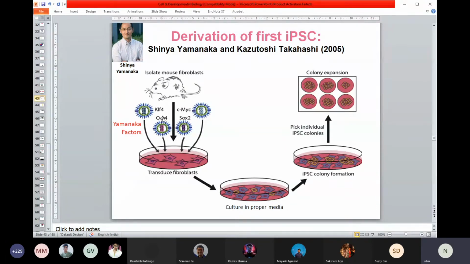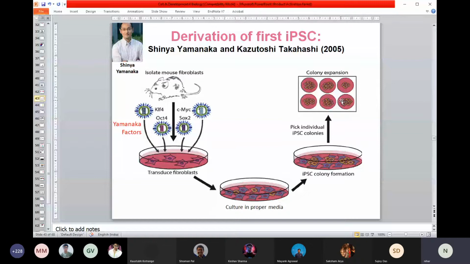So think about it: you take your skin cell, put it in your dish, and just add four different factors. They are called transcription factors. Four different factors, KLF4 and so on. You don't have to remember these names. Just remember four different transcription factors in different combinations. It's not that all will be at the same level. The combination is now well formulated. You put this in a normal cell, a skin cell or any other cell, and cultivate it for some time. Sometimes these cells will be transformed into a stem cell.